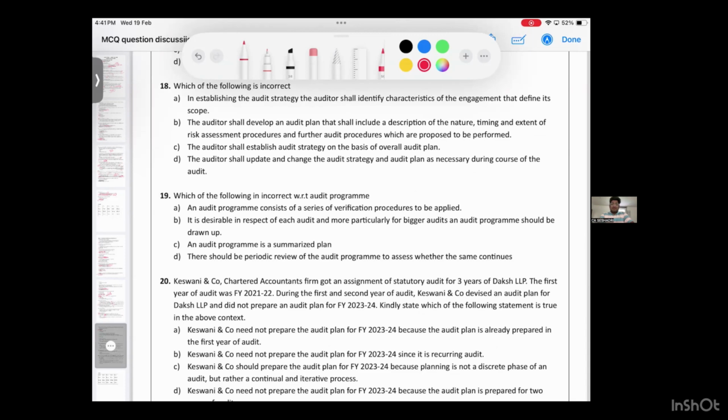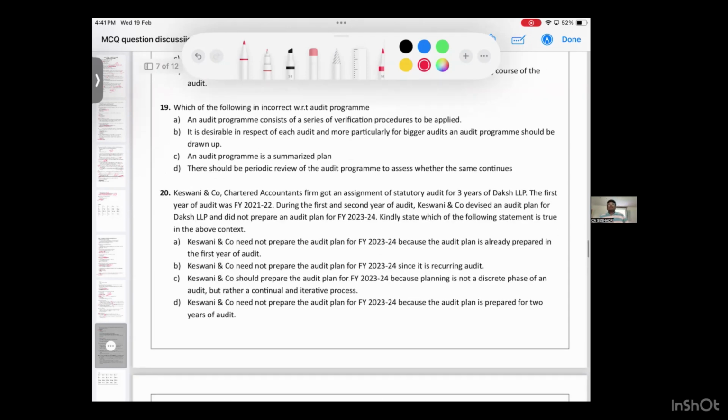Option B is also true to some extent. Audit program is a summarized plan. Is it a summary, or is it a detailed verification procedure? So option C is an incorrect statement. Last question of the day, 20th question.